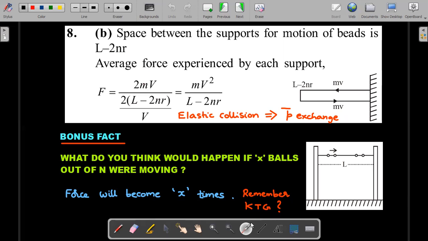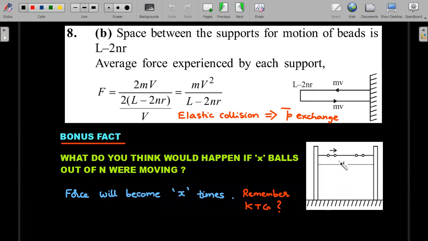Okay, so bonus fact in this question, a future question could be made. Imagine, what do you think if X number of balls were moving? Right, capital N number of balls were there, let's say, out of which X balls were given a velocity instead of only one. So I think you should realize that all these balls are passing through each other, so there will be more frequent number of collisions, right? So whatever force you got here due to one, I have to multiply it with X, because each one supplies the same force. So the force will then become X times.